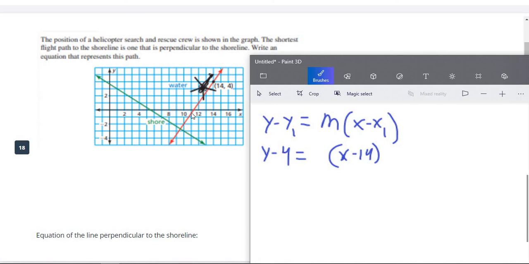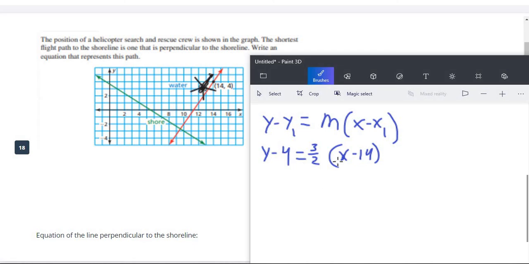So I'm going to use this point here and this point here. And this is going from this point, always start with the point farther left and see how many up you need to go and how many to the right to get to the next point. So from here, we go up 1, 2, 3, and we go right 1, 2. So 3 up, 2 to the right means our slope is 3 over 2.